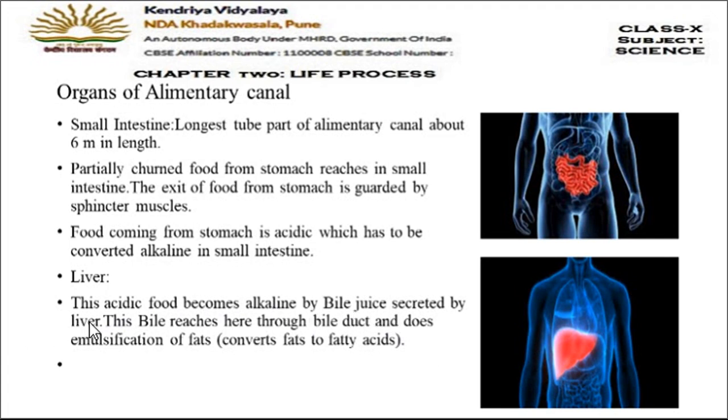Liver secretes a juice which is called the bile juice. And this bile juice comes into the small intestine with the help of a tube-like structure which is called bile duct. Before coming to the small intestine, this bile is stored in the gallbladder. Then from the gallbladder, it is released into the small intestine. And what is the function of bile here? The function of bile is emulsification of fats. Emulsification of fats means conversion of fats into fatty acids. Fatty acid is the simpler form of fats. So bile converts fats into fatty acids.